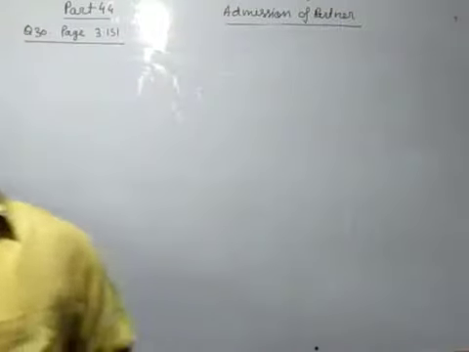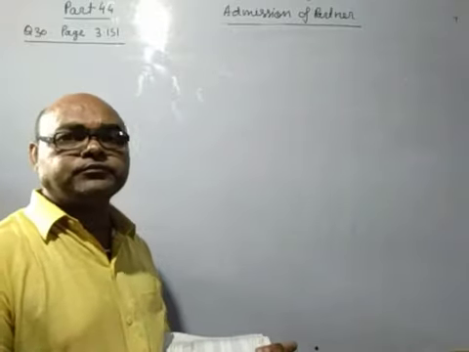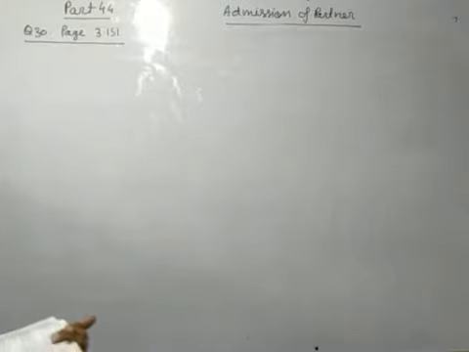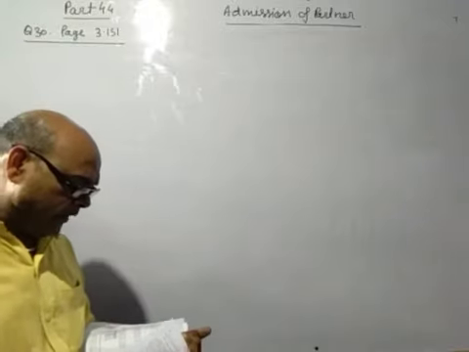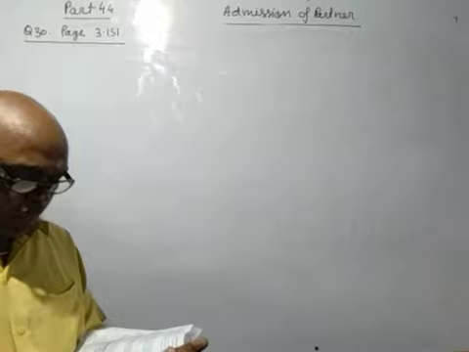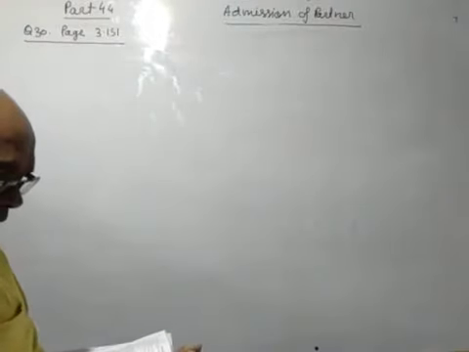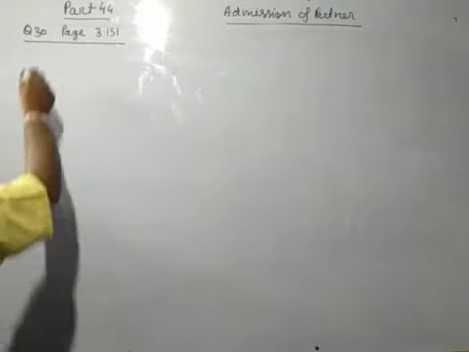Again, we will discuss the goodwill. See question number 30, page number 3.151. A and B are partners sharing profit in the ratio 4:3. So, old ratio of A and B is 4:3.